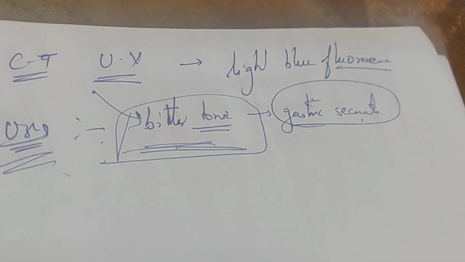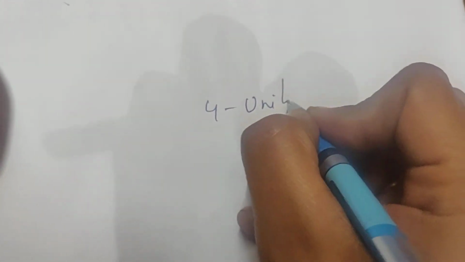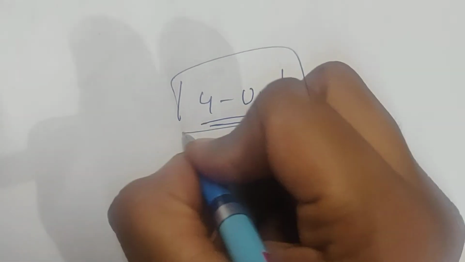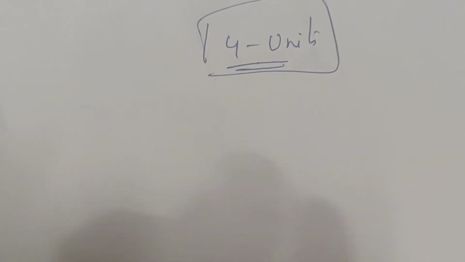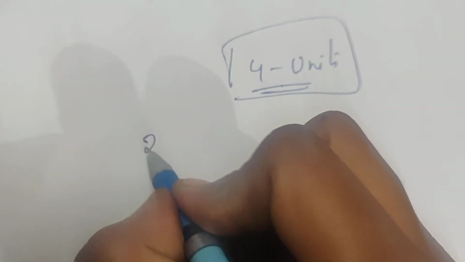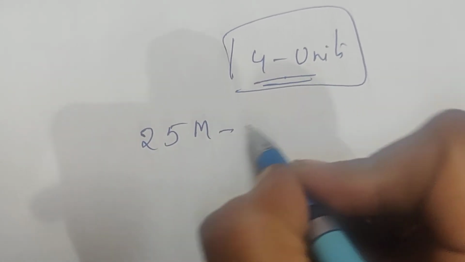That is about gentian. Mainly I wanted to tell you, coming to the syllabus, we have a total of 4 units instead of 5. In these 4 units you will get 25 marks from the second unit.